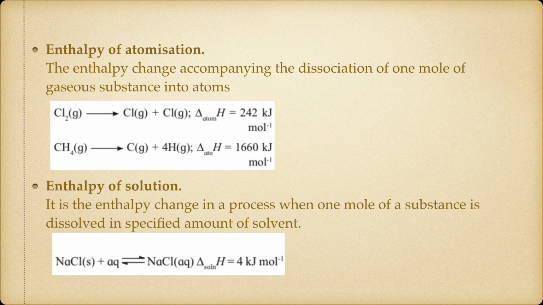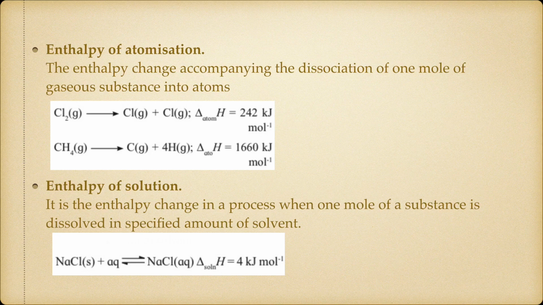NaCl in water, that is what we call it as aqueous NaCl. Okay, so solid NaCl when added in water, it will give me aqueous NaCl, that means NaCl solution. Okay, so its enthalpy is given by delta SOLN of H is equal to 4 kilojoule mole inverse. Over here it is positive.